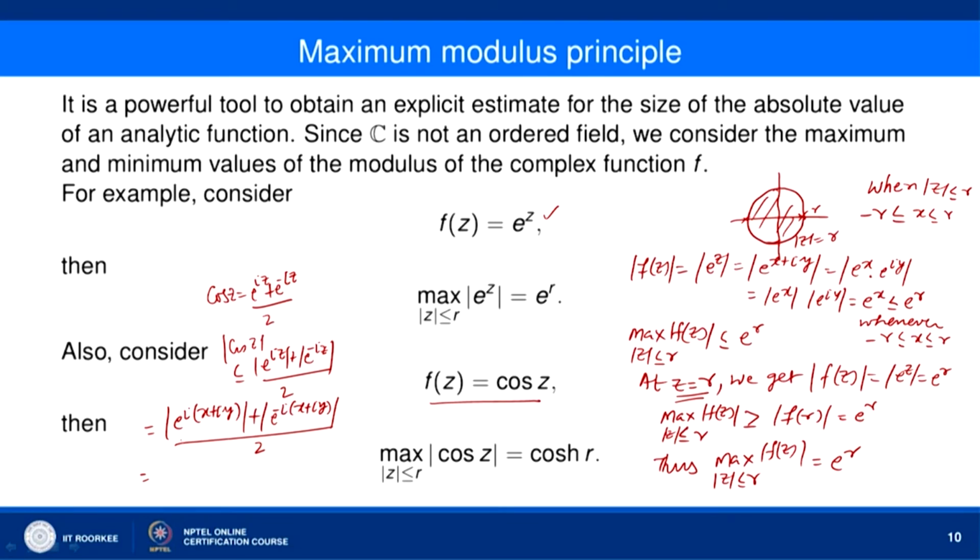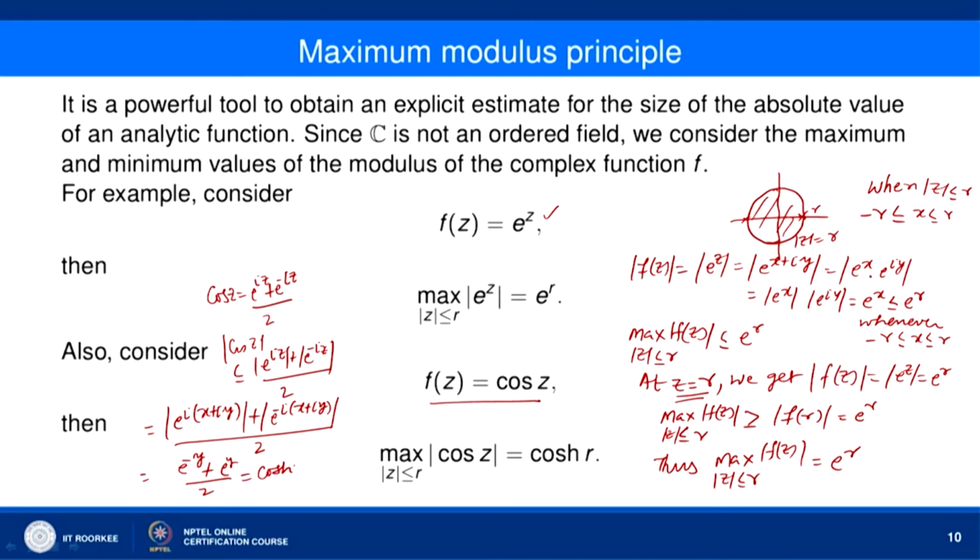So, here what do we get? This is e to the power ix into e to the power i squared y, meaning minus y. So mod of e to the power ix is equal to 1, and so this is e to the power minus y, and here we get e to the power minus ix whose modulus is 1, and then we get e to the power minus i squared y, which is e to the power y.